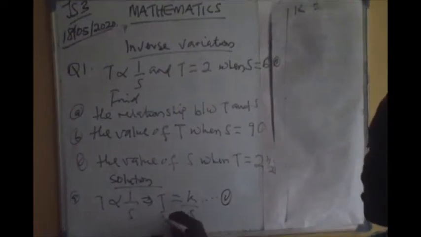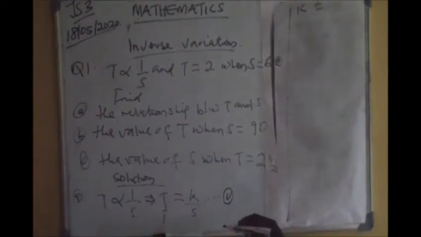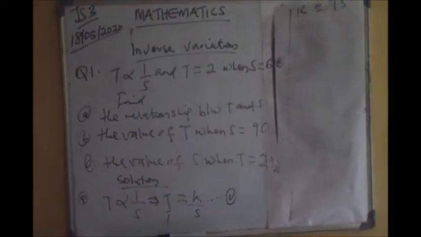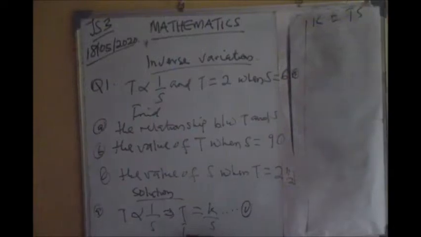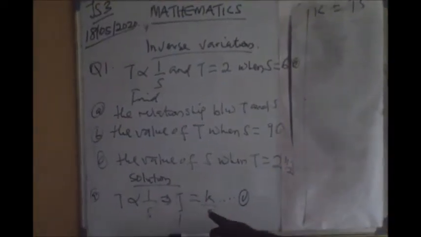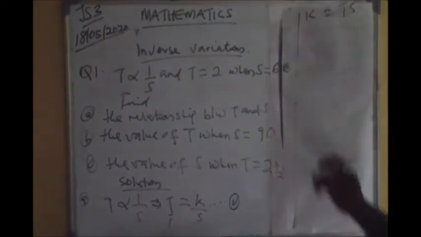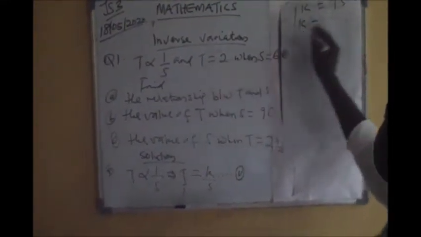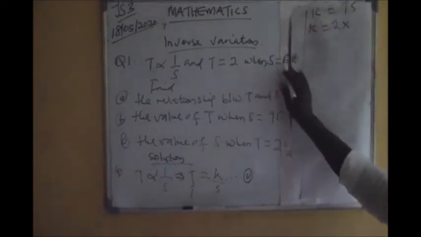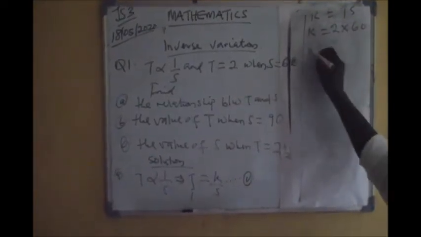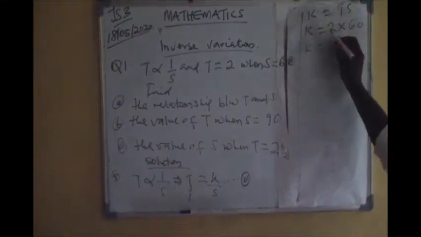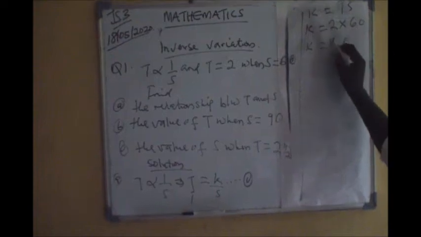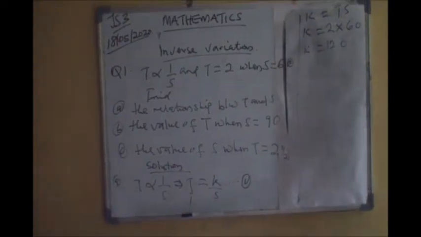If you cross multiply, you have ST equals K. So K will be equal to T times S. Is that true? If you cross multiply, K times 1 gives you K, and T times S equals TS. So here, K will be equal to, what is T from the question? T is 2, so 2 multiplied by S, which from the question is 60. So K is equal to 2 times 0 gives you 0, then 2 times 6 gives you 12. So you have the value of K as 120.